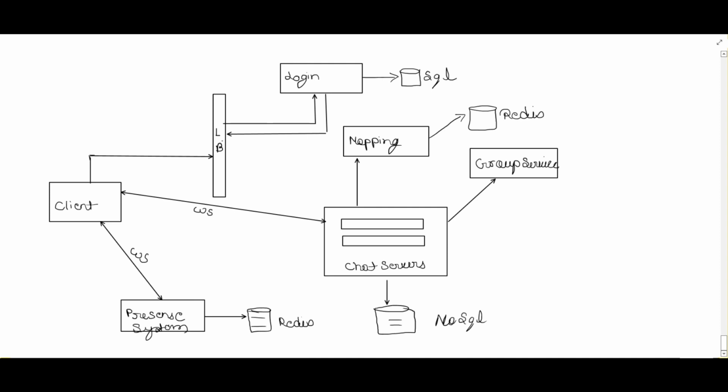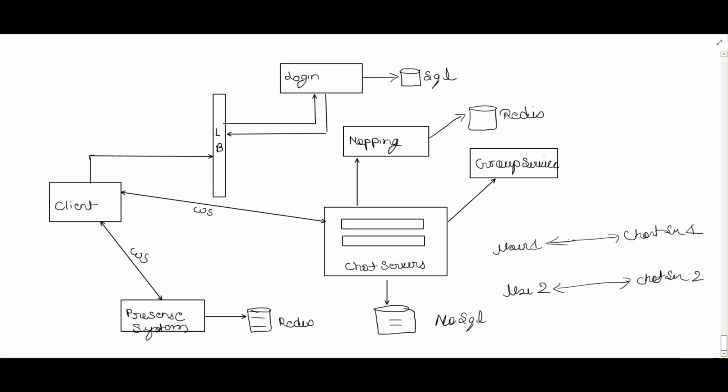The client sends the first message to the load balancer. The load balancer will redirect to the login service. It will authenticate and send the particular chat server for the client to connect to, and the client will connect to the chat server and send the messages. So how does it happen? User 1 will be authenticated and connected to chat server 1. In a similar way, user 2 is connected to chat server 2, right?